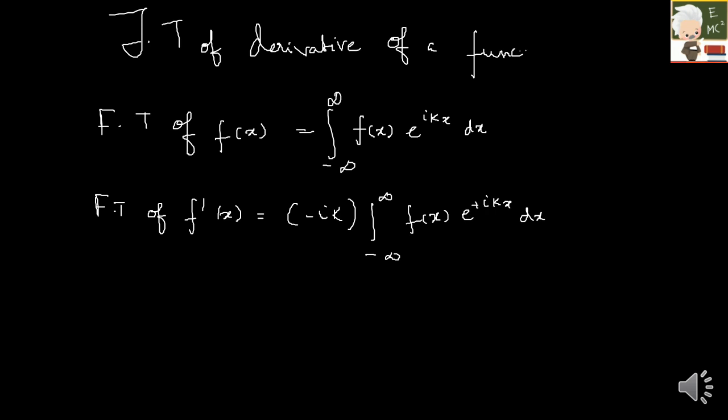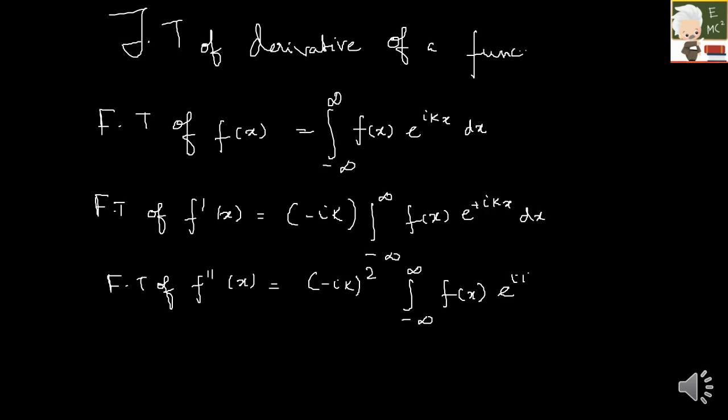Suppose Fourier transform of f double dash of x is asked. Again, then it is minus i k whole square. So since it is double derivative, it is whole square, integral minus infinity to plus infinity f of x e raised to i k x. So again, this is nothing but Fourier transform of f of x.